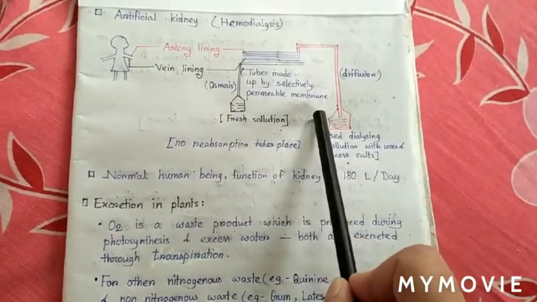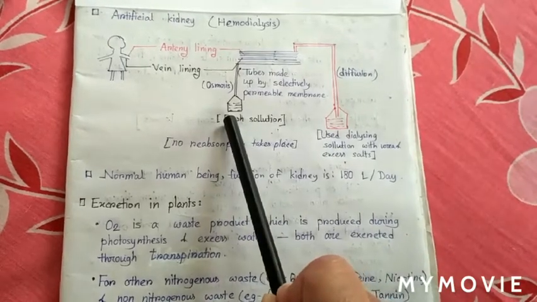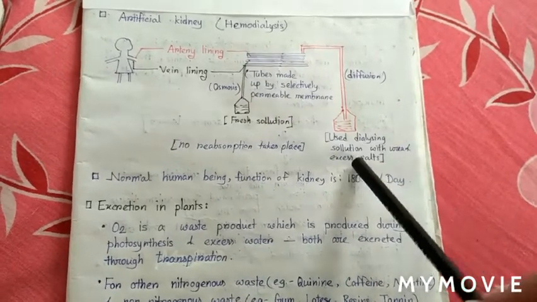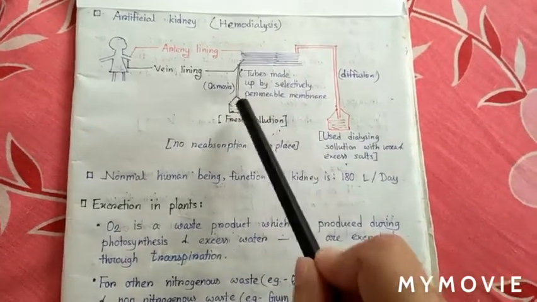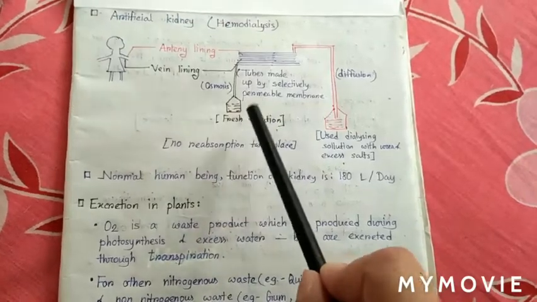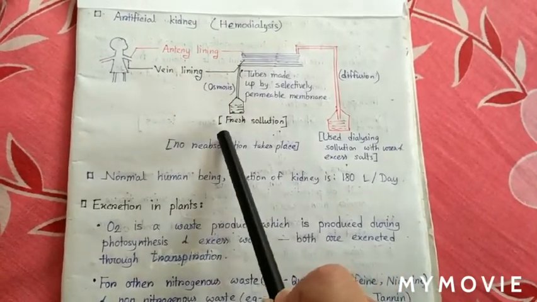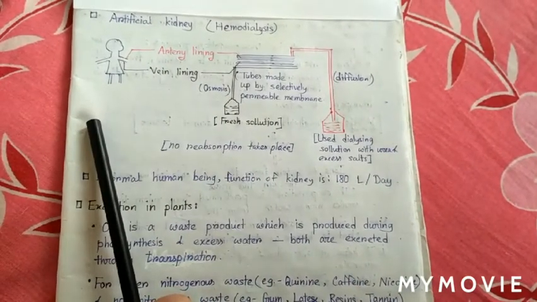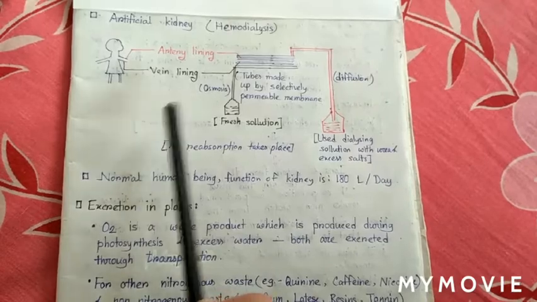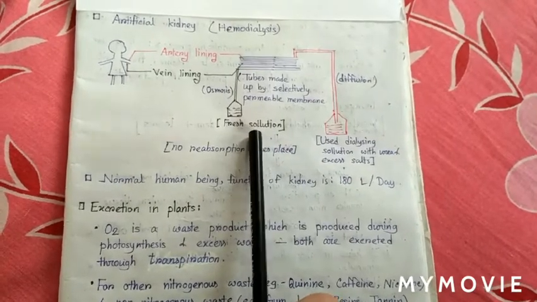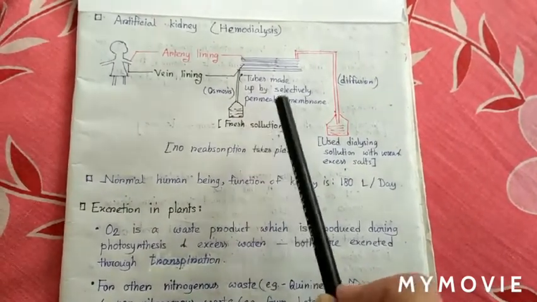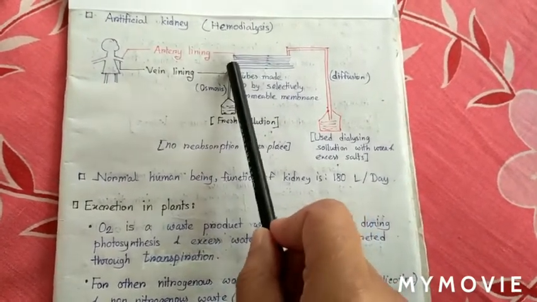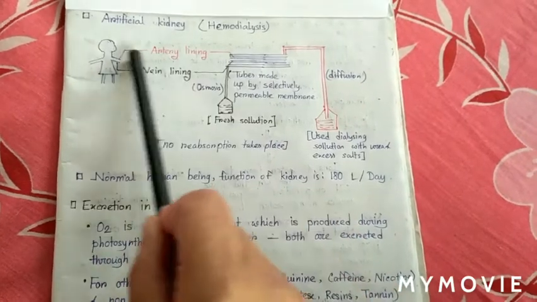Here are two containers. One has fresh solution and one contains used dialysis solution. First, this fresh solution, which has the same osmotic pressure as our blood, is passed into our body through the artery line.